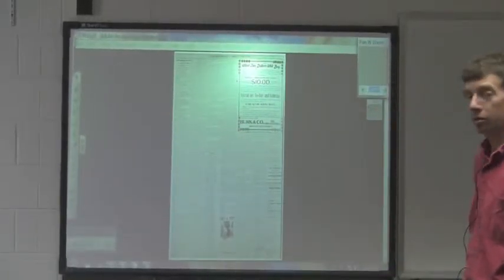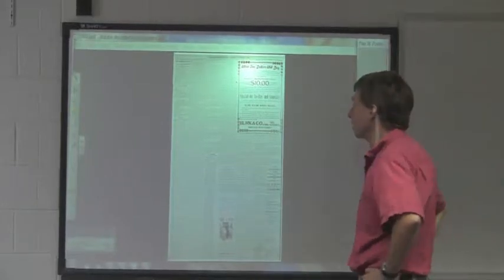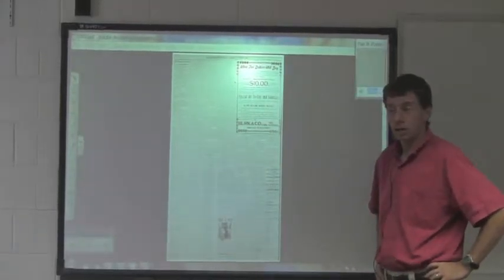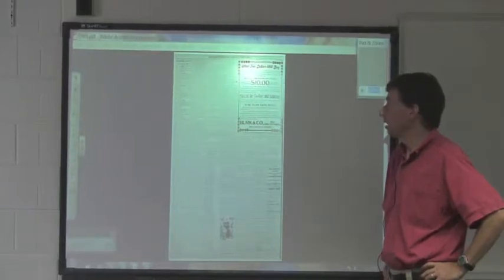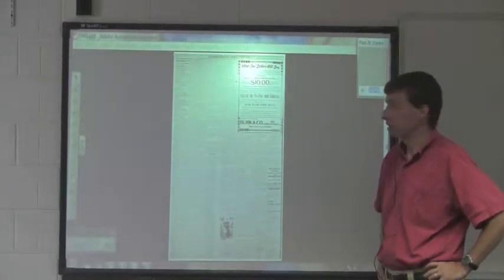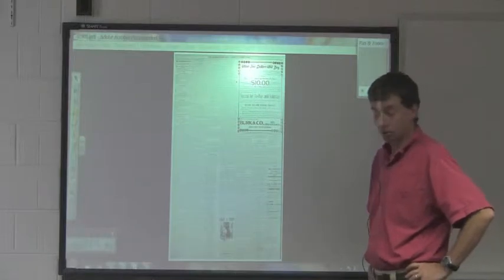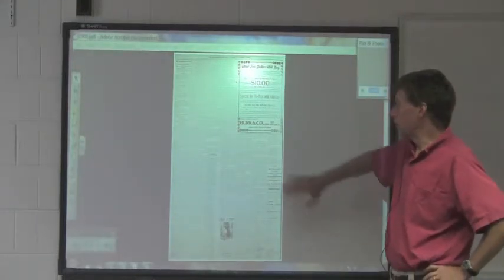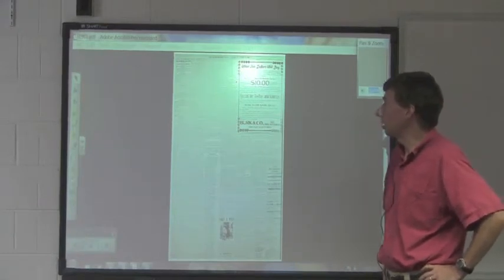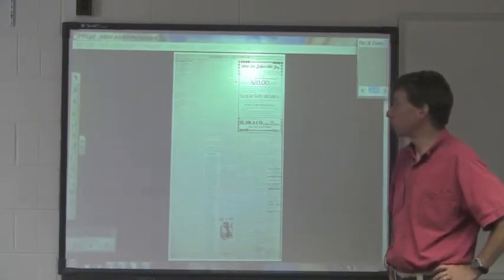All right, so I'm going to be talking about how to read a newspaper, and particularly a newspaper from the era that we're looking at, which is October 1901 and the dinner between Booker T. Washington and President Theodore Roosevelt. What I have up here is page 4 of the Richmond Dispatch,